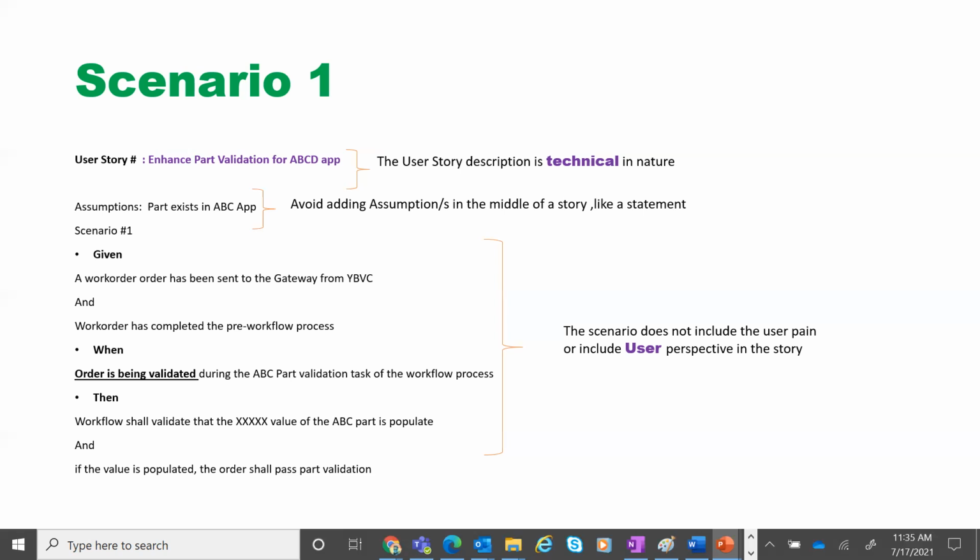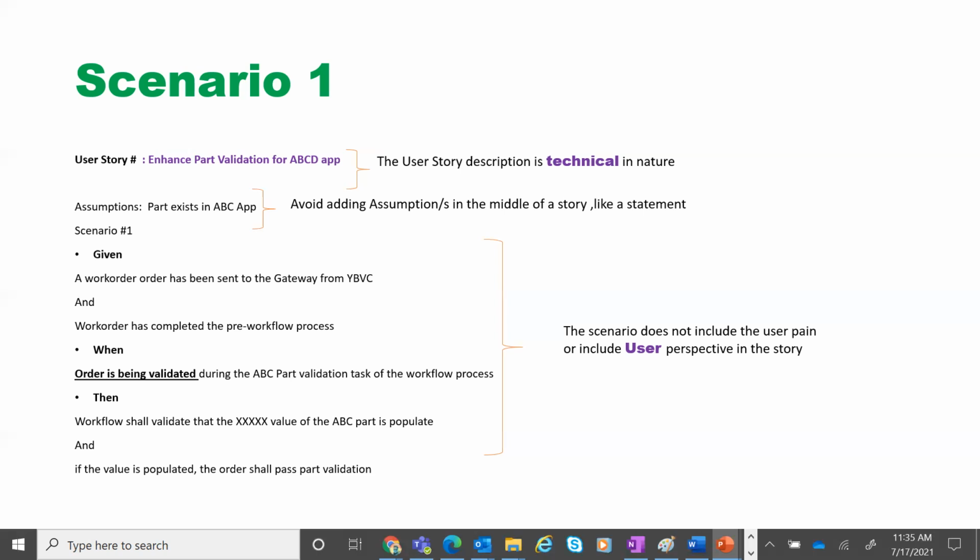Now, sometimes it is not necessarily the customer. Sometimes there may be an internal customer. The internal customer could be somebody from the order management team. The order management processor is looking for some sort of a message to be displayed against a particular part number or an order number. For example, let's say you ordered a book. Let's say you ordered 10 books. One book had a part validation error. Therefore, as a customer, you will not be able to add that book into your cart.